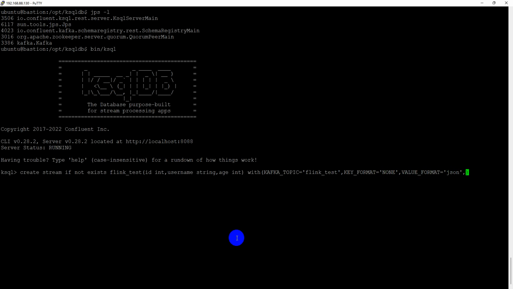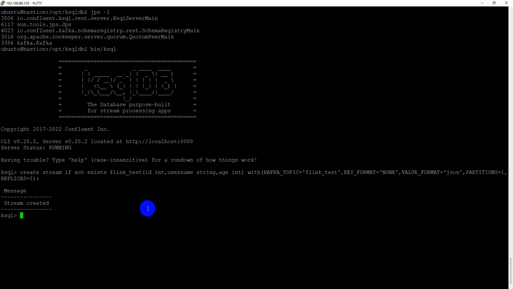All right. Give the partitions and the replicas, 1 and 1. Execute this statement. When this stream is created, the underlying topic will also be created.